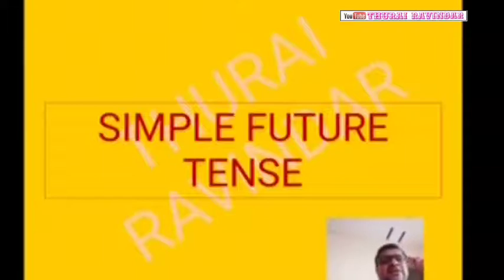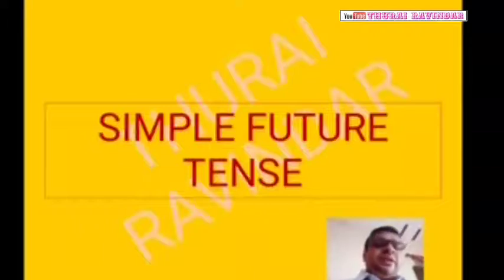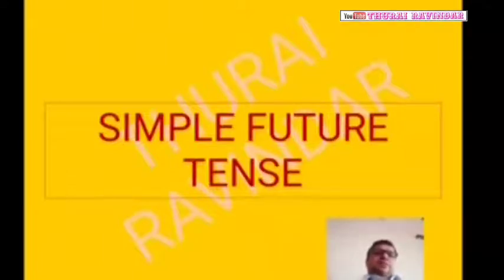It also indicates situations or actions in the future. For example, my son is going to be 10 next month. So like that we use the simple future tense.